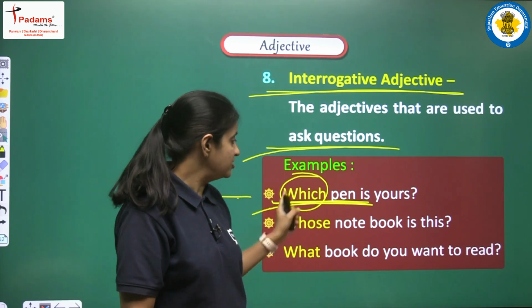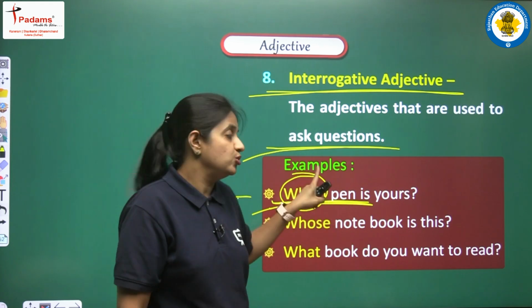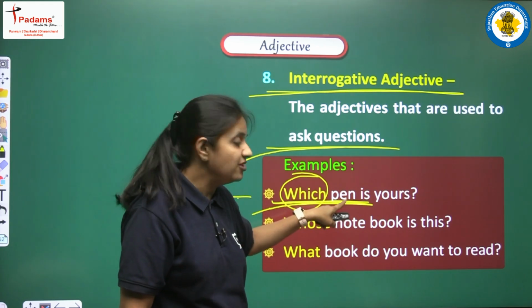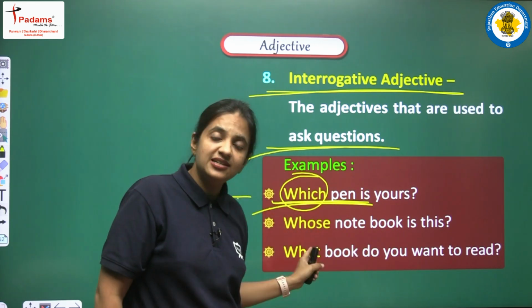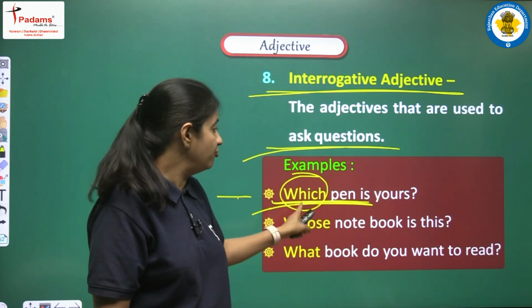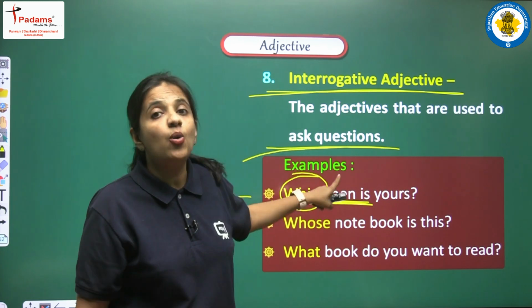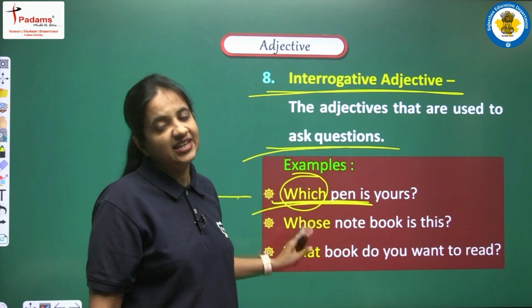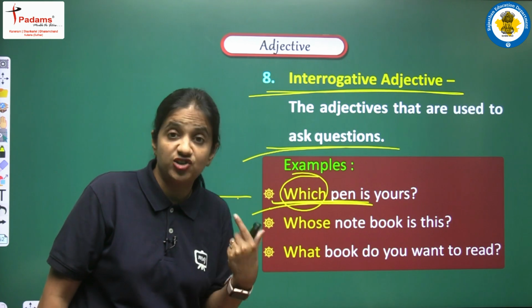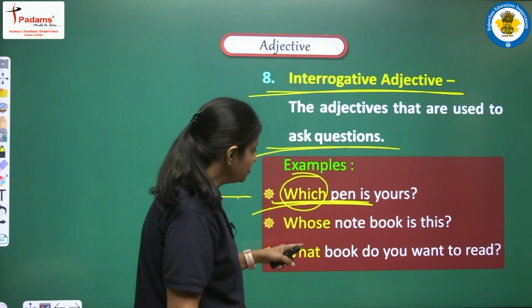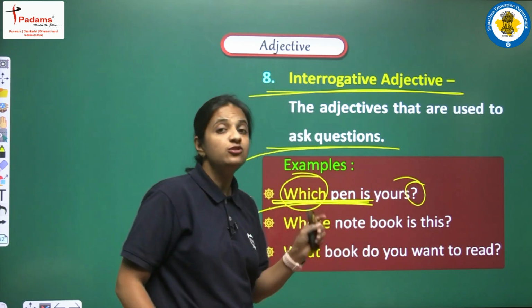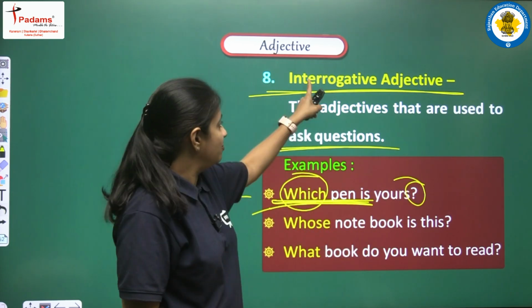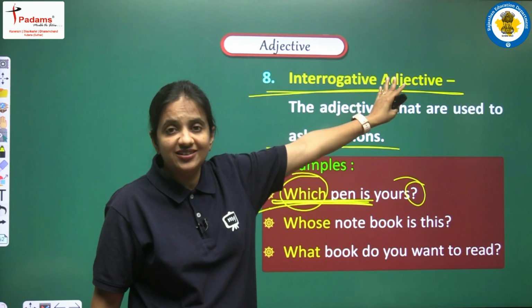Here in this sentence we can see which pen. Which is a word that is qualifying pen, and pen is a noun. So this condition is applicable here: with the help of which we are qualifying pen. So we can say that which is an example of an adjective, and because with the help of this we are asking a question, this is an example of an interrogative adjective.